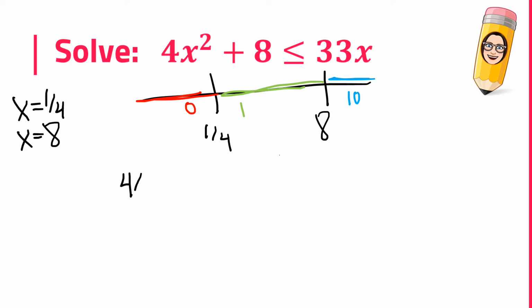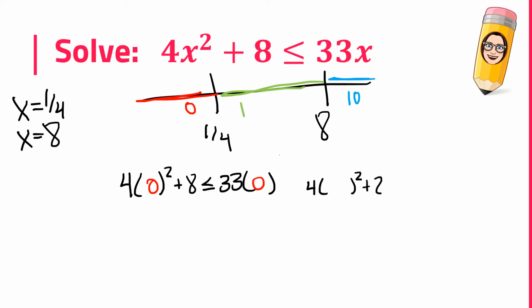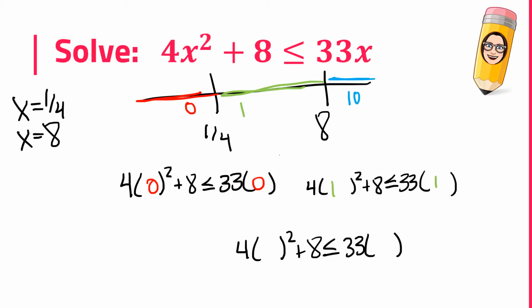So I'm going to replace my x's with a 0 for the first one. I'm going to replace my x's with a 1 and solve. And I'm going to replace my x's with a 10 and solve. My goal is to see which one of those ends up being a true statement. So I like to set up first, and then let's calculate.